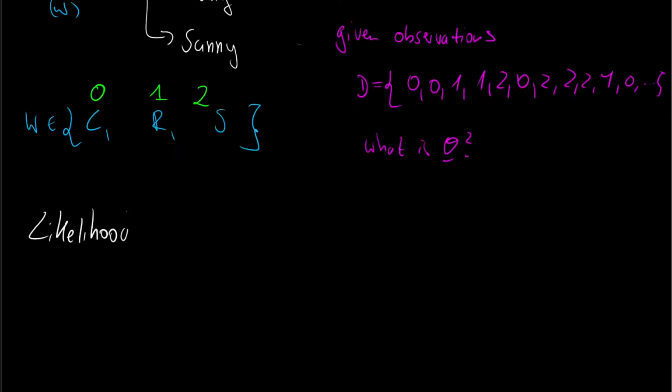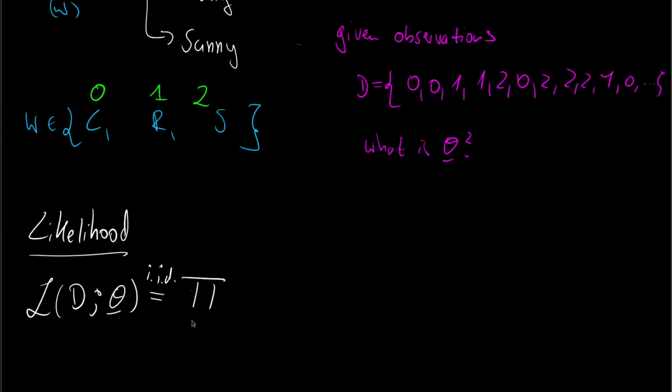And the likelihood was given as the probability of the data set. So we also denoted this with a capital L of the data set, and we put in our theta parameter, as this is a parameter to the likelihood, and we want to vary this theta parameter in order to maximize the likelihood. And we assume we have an IID dataset so that we can take the product over all the samples. So we take the product from 0 to our n-1th observation, and we check the probability of this observation.